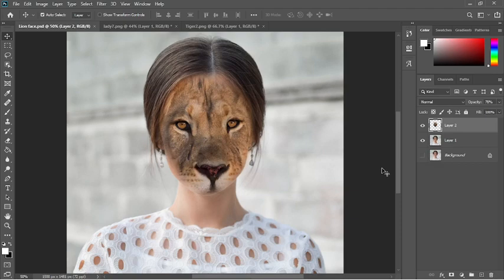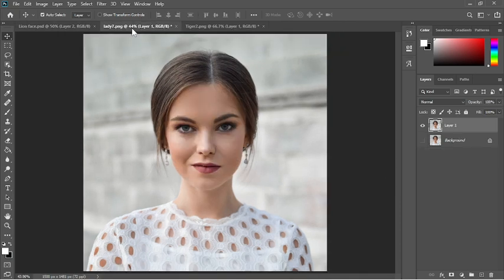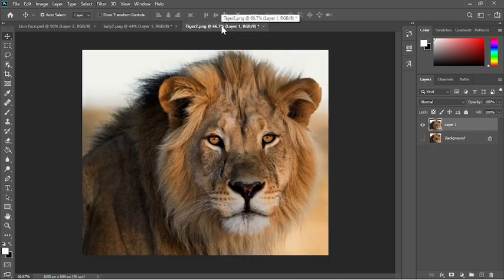Hello guys, here is lion face woman. Looks very cute, but in reality it is not. I made it with Photoshop. So what do we have to do? Here is one beautiful woman and here is one beautiful lion.